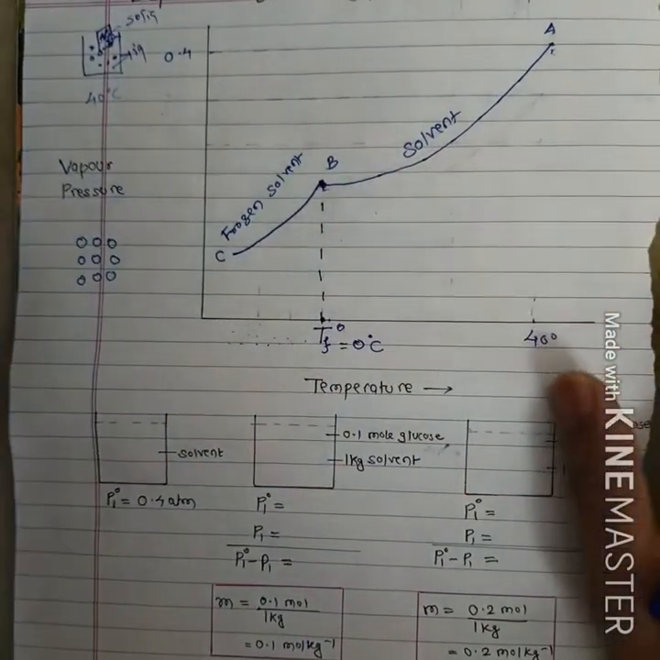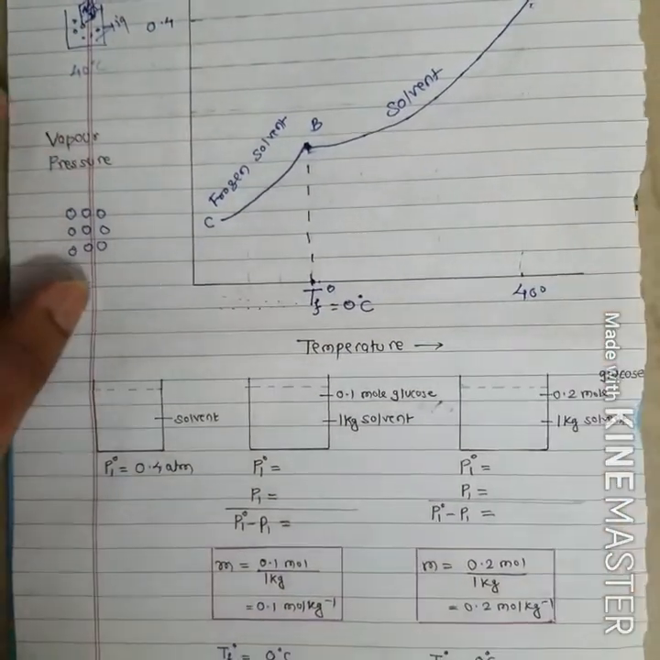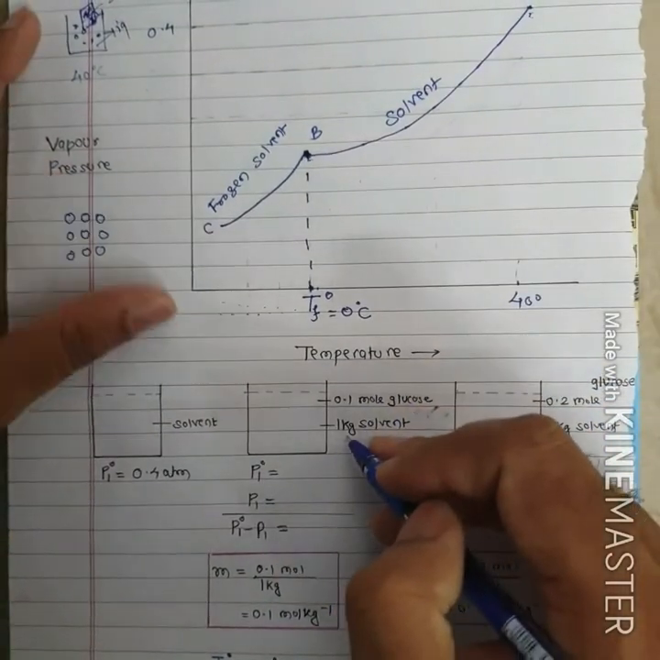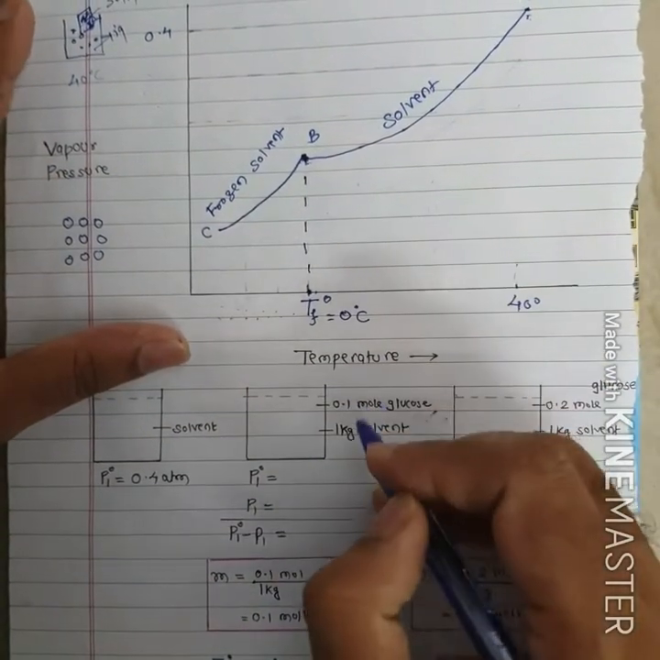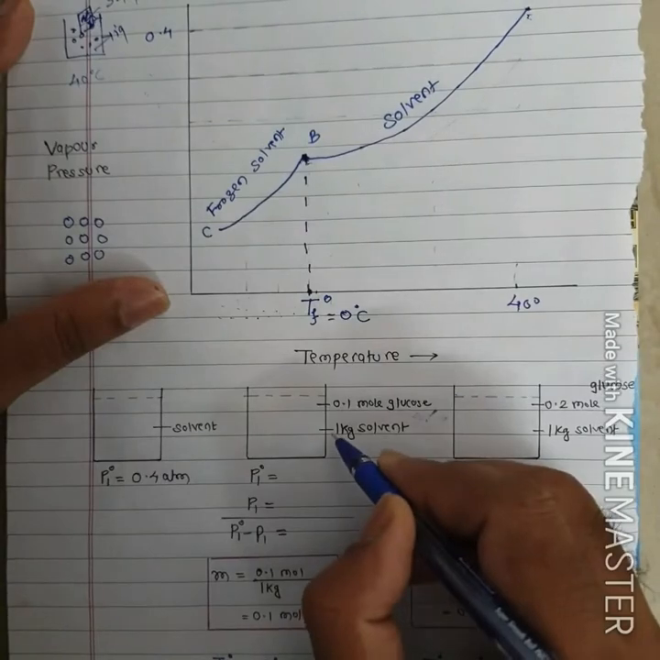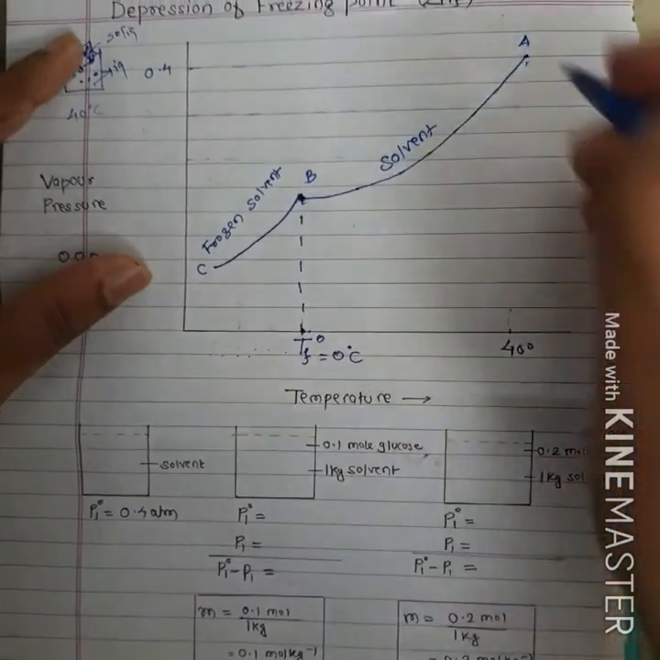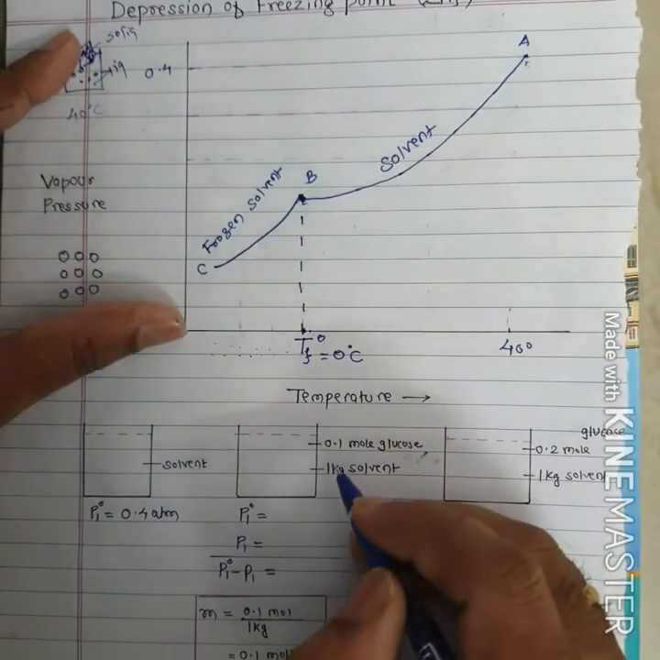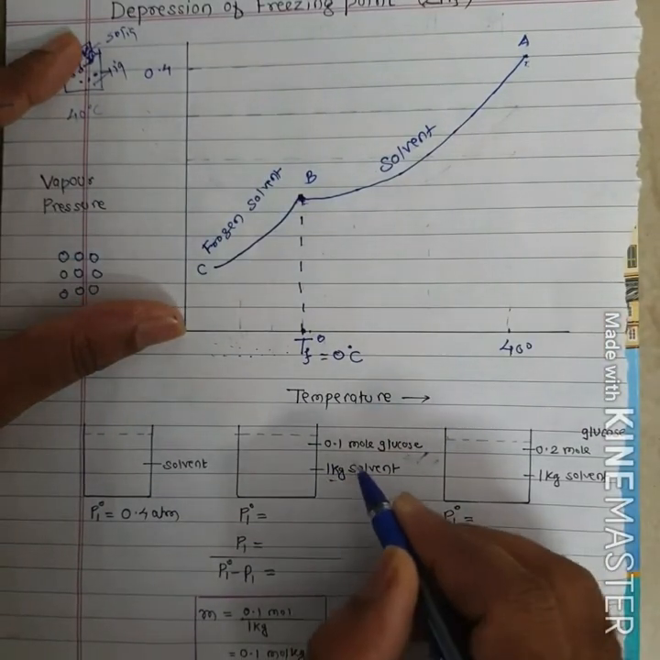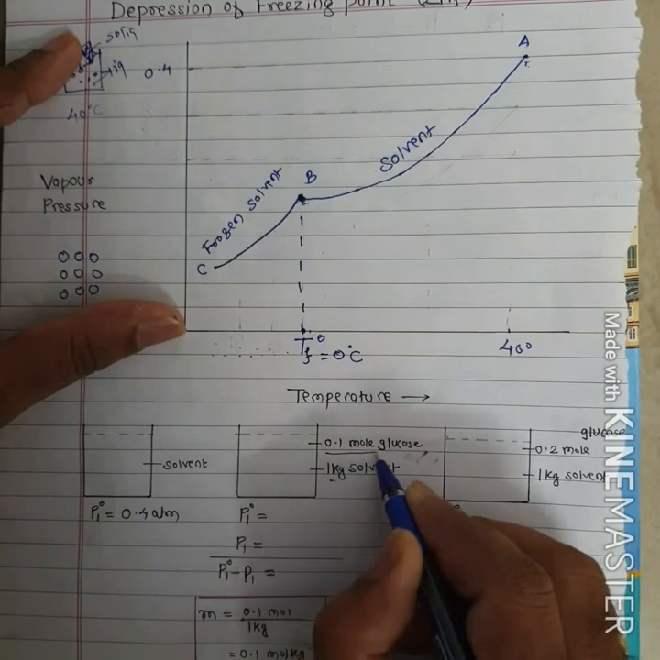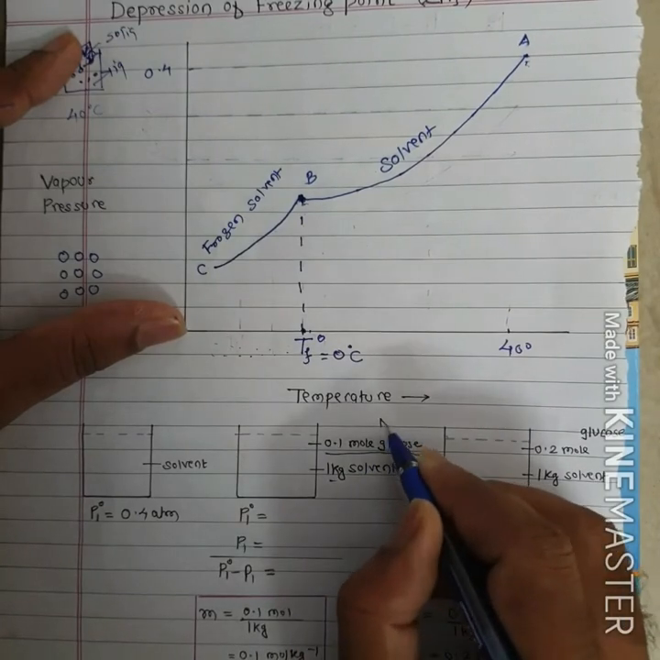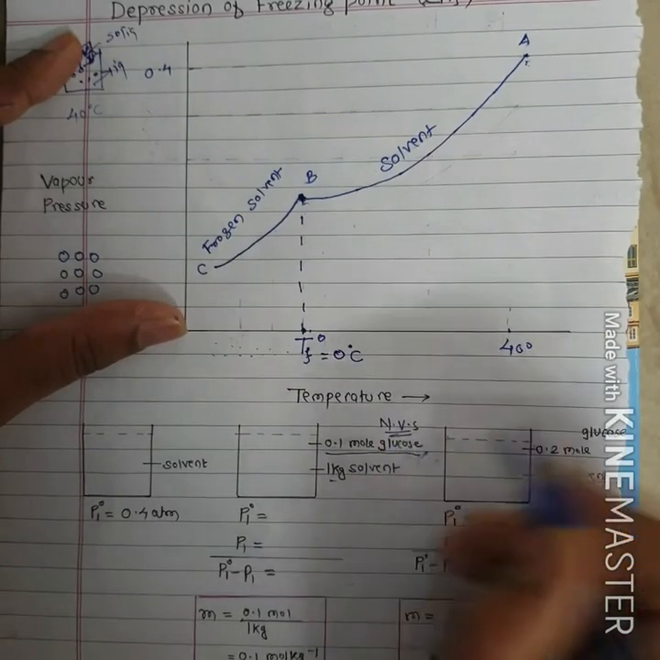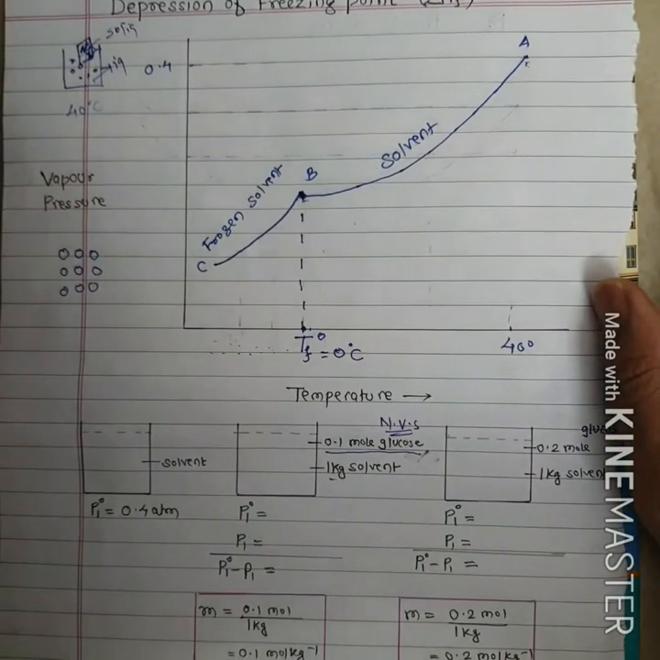Okay, now suppose we take 1 kilogram of water. If water is at 40 degrees Celsius, the pure water has vapor pressure 0.4 atmosphere at 40 degrees Celsius. In 1 kilogram of water, if you add 0.1 mole glucose, glucose is a non-volatile solute, the solute which does not form the vapor.